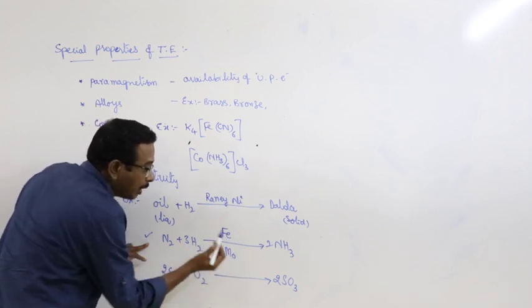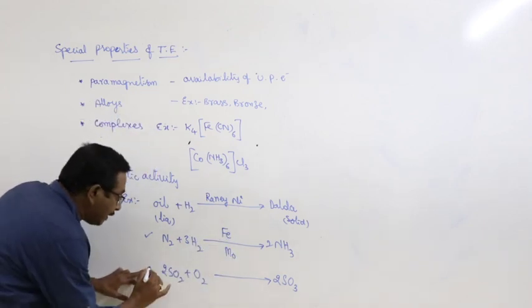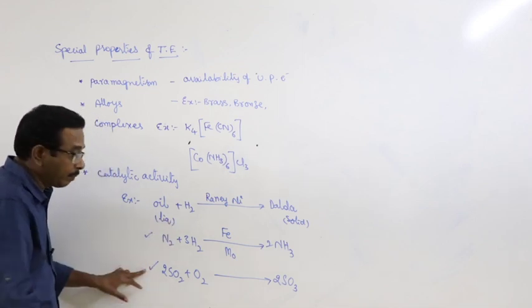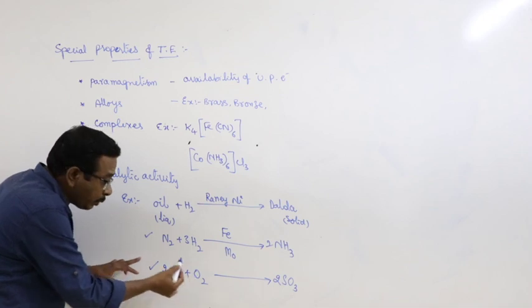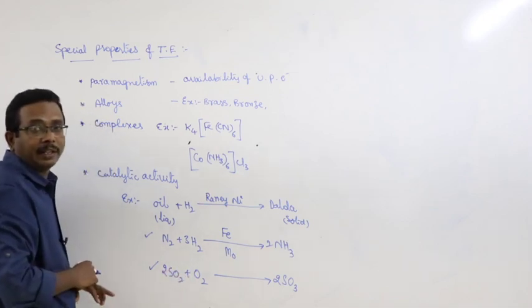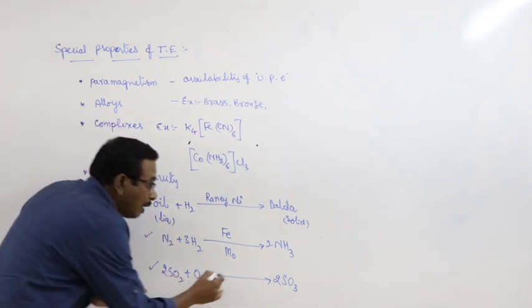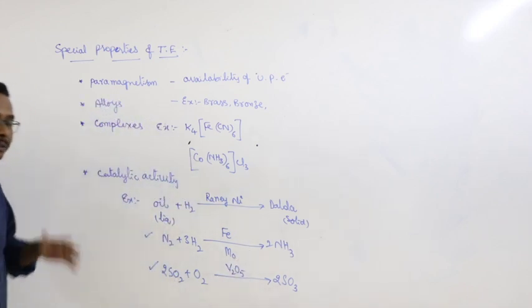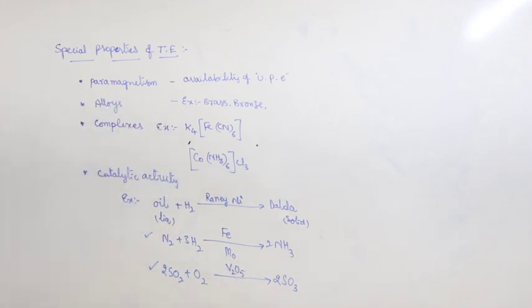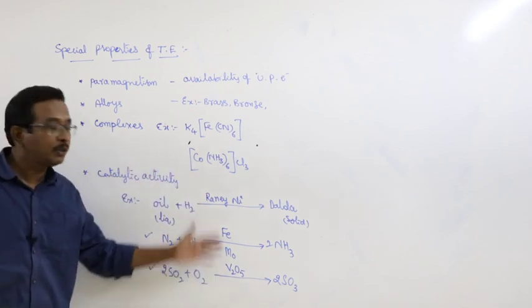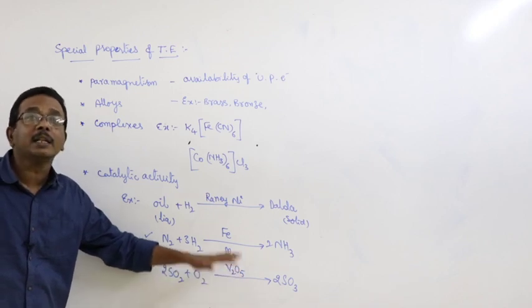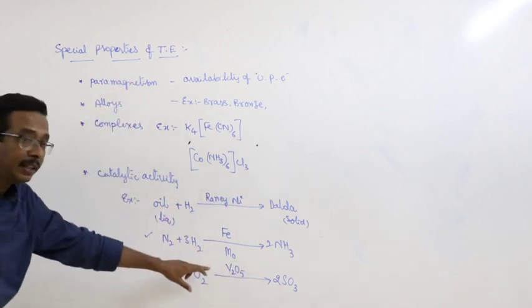Iron powder with molybdenum. And the contact process is nothing but the preparation of sulfuric acid. What are the raw materials used? Sulfur dioxide and air or oxygen gas. And what about the catalyst used? Vanadium pentoxide. In all these cases, the catalysts that are used are nothing but transition elements and their compounds.